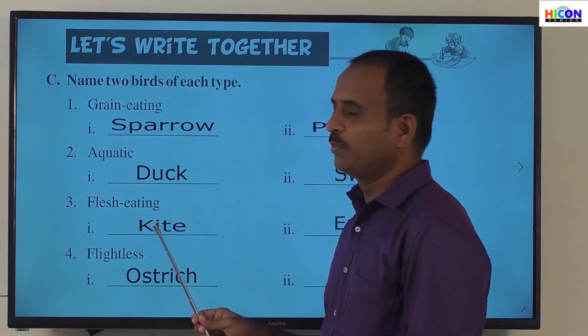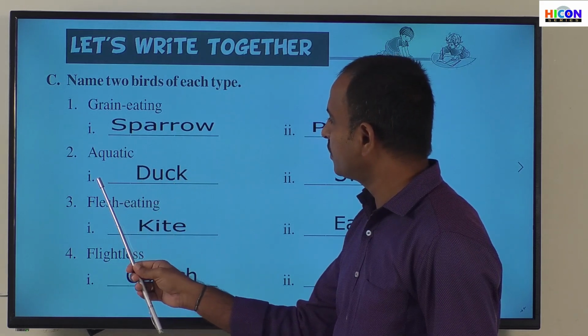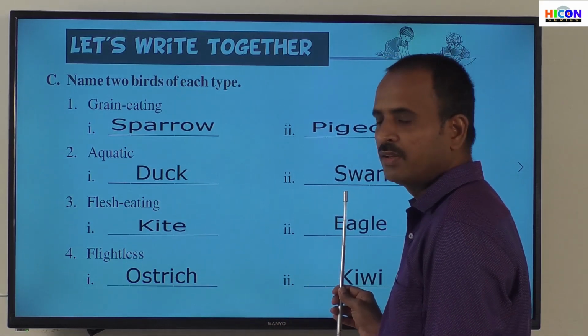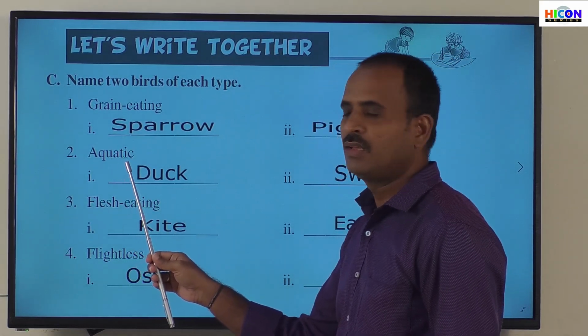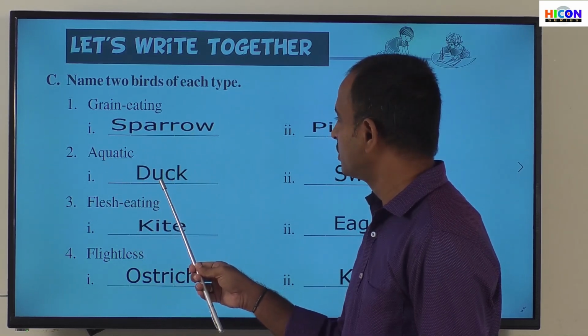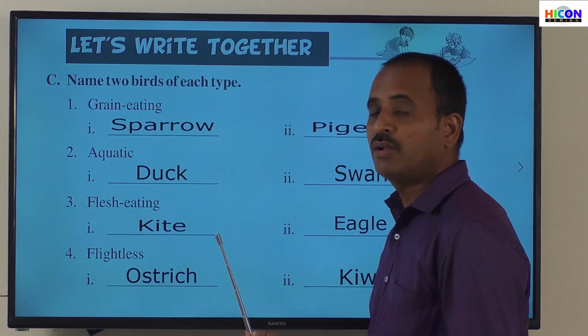So write the examples for the aquatic birds. What is the first example? Duck. And what is the second example? Swan. So aquatic means water. The birds which live in water are called aquatic birds. So this duck and swan are called aquatic birds.